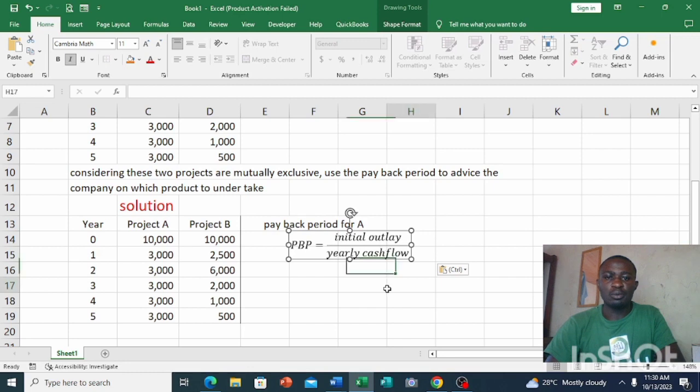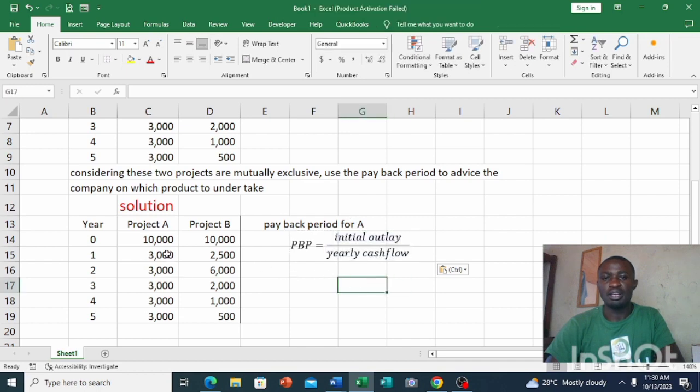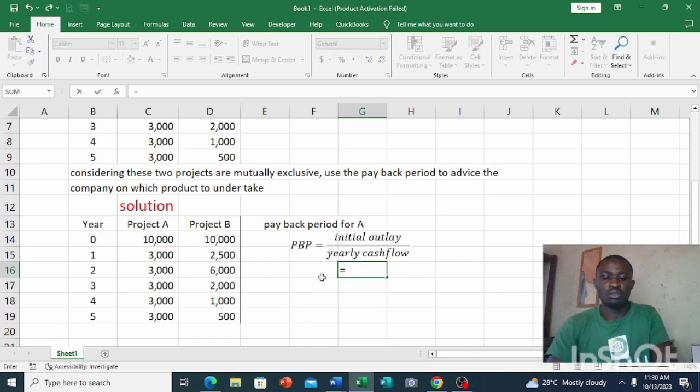We use this formula if and only if our cash flows are constant, or even. So this is the formula we are going to use to determine the payback period of Project A. What's the initial outlay? That's the cash flow at year 0, which is equal to 10k.